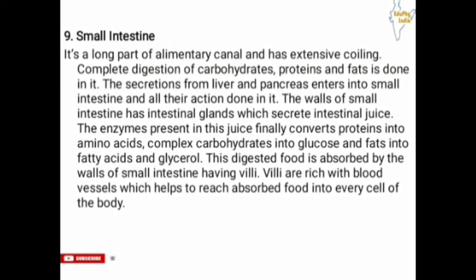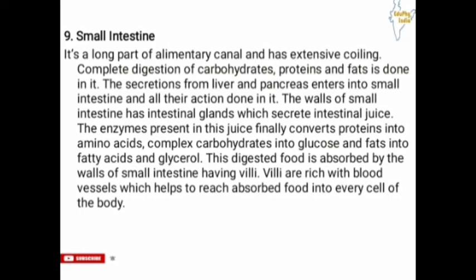Now we have seen that there are secretions from liver and pancreas. So those secretions come into the small intestine, and their function occurs in the small intestine. The walls of the small intestine also contain intestinal glands which secrete intestinal juice, and the enzymes present in this intestinal juice finally convert proteins into amino acids, complex carbohydrates into glucose, and fats into fatty acids and glycerol.